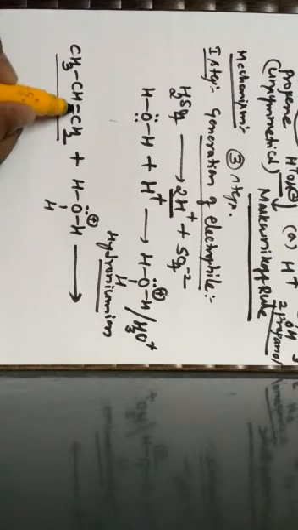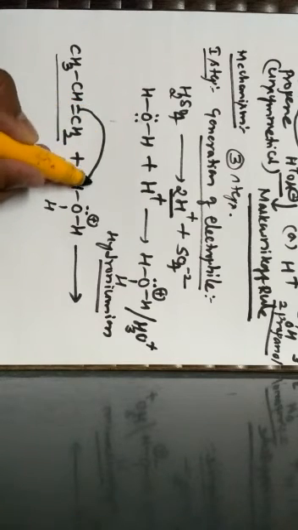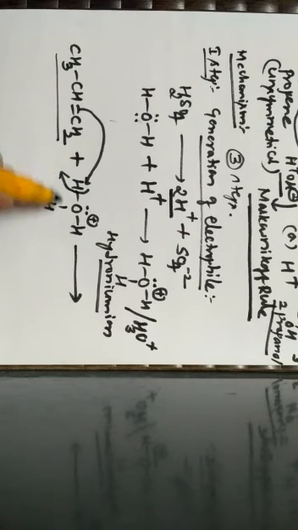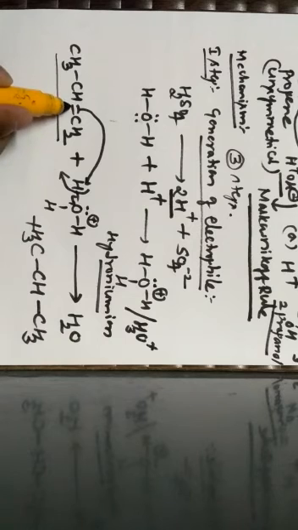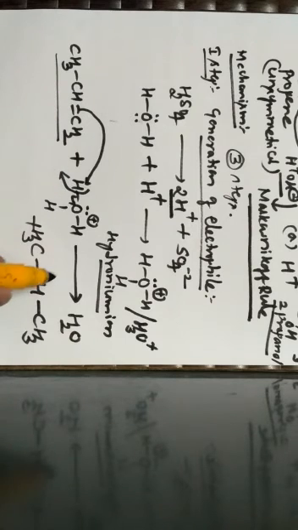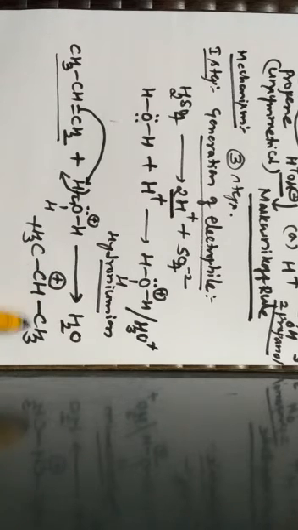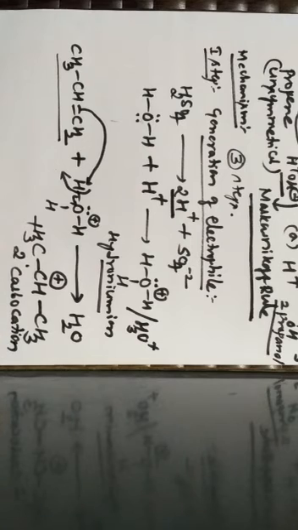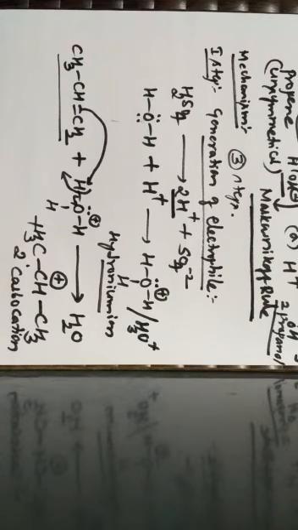explained as, here there is a pi electron. This pi electron will pull away the hydrogen in the form of a proton. This electron is again given back to oxygen, where we are going to get H2O. Along with this H2O, we get CH3CH-CH3, because this pi electron is taking away the proton and this particular carbon becomes positively charged. Since the carbon is substituted by two alkyl groups, this is called a 2-degree carbocation. So this is the first step, which is nothing but the generation of the electrophile.